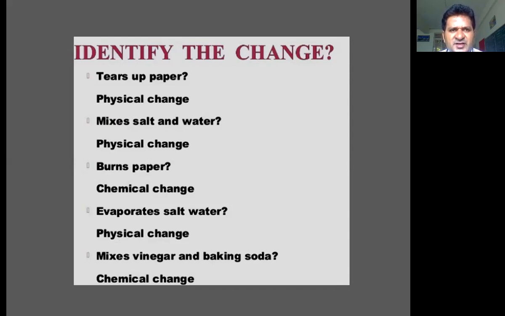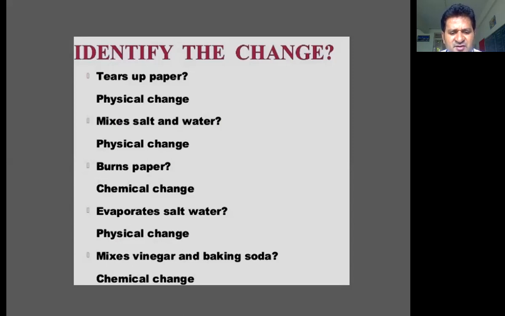Burning of paper, you are changing the chemical composition of the paper, which burns in the presence of oxygen to become ash. So that is also a chemical change. Next will be evaporation of water from the salt solution. It is also a physical change, because only water is evaporating from the salt solution. Salt will remain unchanged.